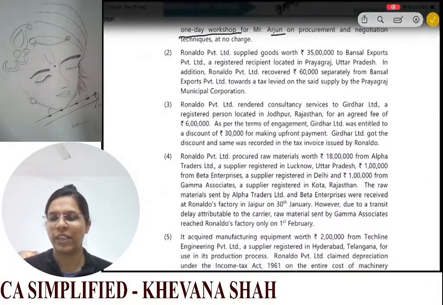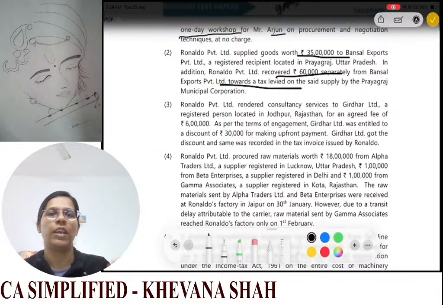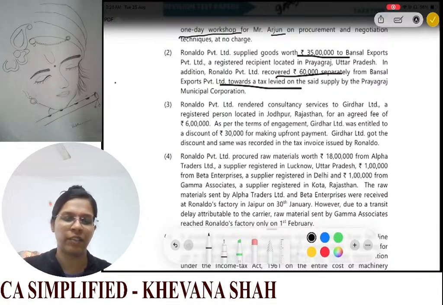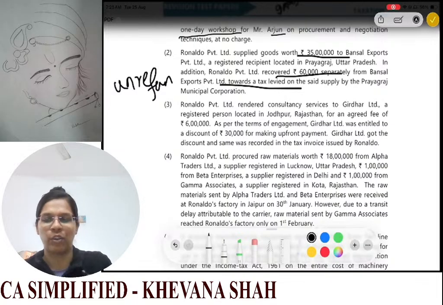Now next we have goods supplied worth 35,00,000 to Bansal Exports, a registered recipient located in Prayagraj, UP. In addition, Ronaldo recovered 60,000 separately from Bansal towards the tax levied. Now for taxes which are unrefundable, you will add them to the value of supply.